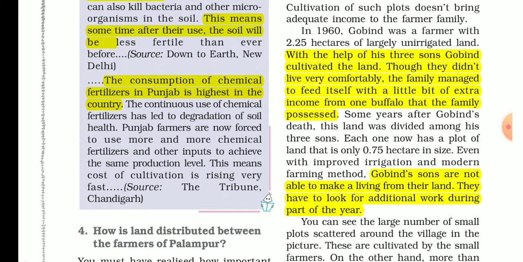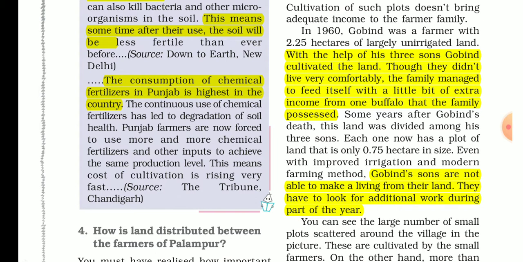So in one family, 2.25 acres of land is being worked, the members are more and the land is less, so each member gets 0.75 acres, which is very little.